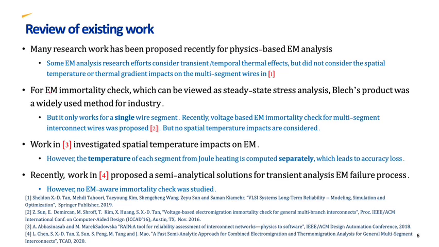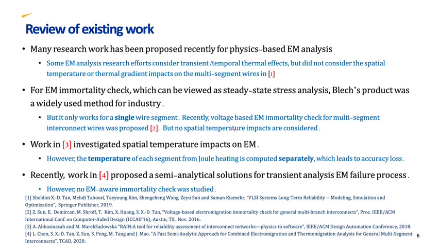For electromigration immortality check, which can be viewed as a steady-state stress analysis, Blech product was a widely used method in industry, but it only works for a single wire segment. Recently, voltage-based electromigration immortality check for multi-segment interconnect wire was proposed by Sun, but no spatial temperature impacts are considered in this work.